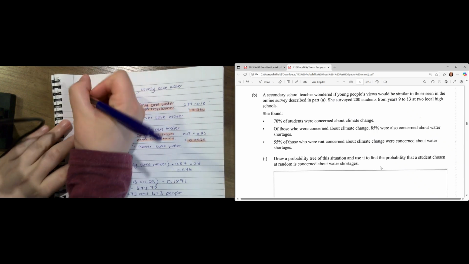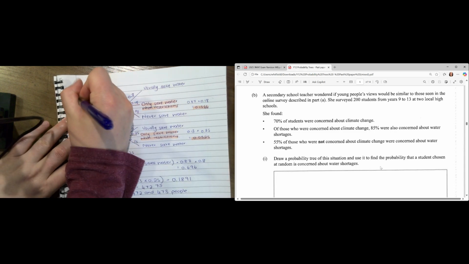Okay. So now the next part is B. So it's not connected to A. This is now a different question. And they're saying a secondary school teacher wondered if young people's views would be similar to those seen in the online survey in A. She surveyed 200 students from year 9 to 13 at 2 local high schools. Okay, so this was question A. I'm going to put it on the back burner. And I'm going to start a new page for question B. So let's do that.